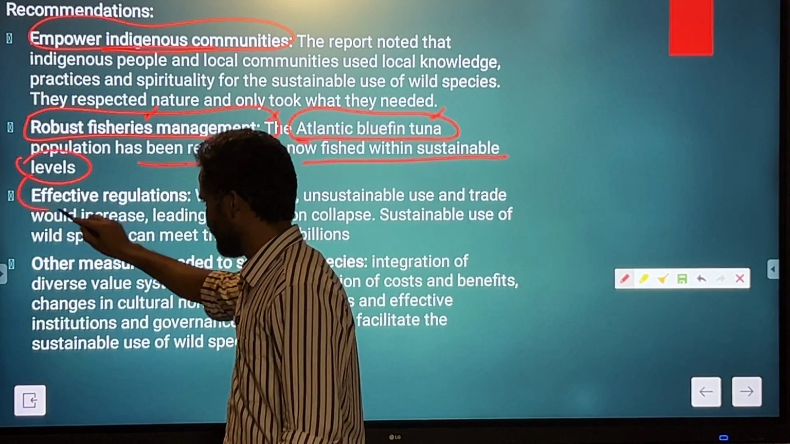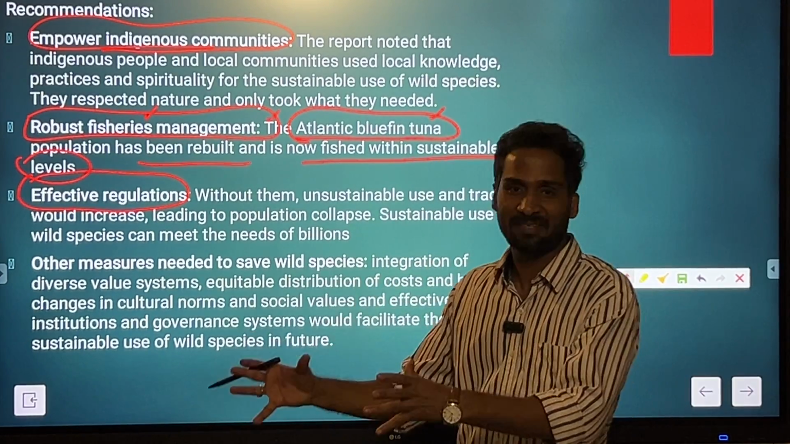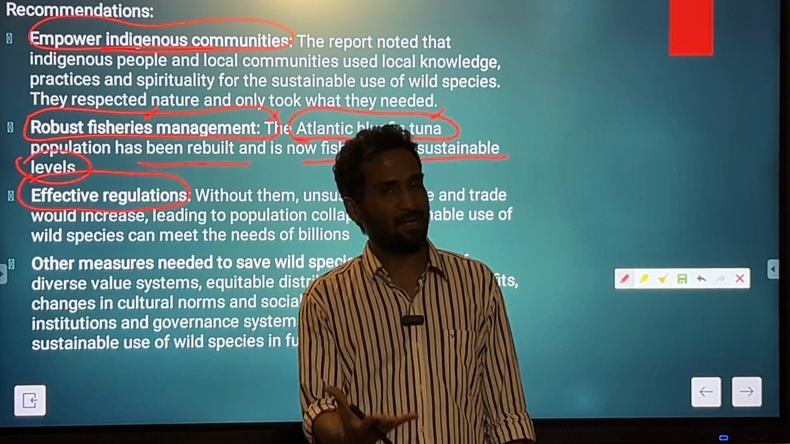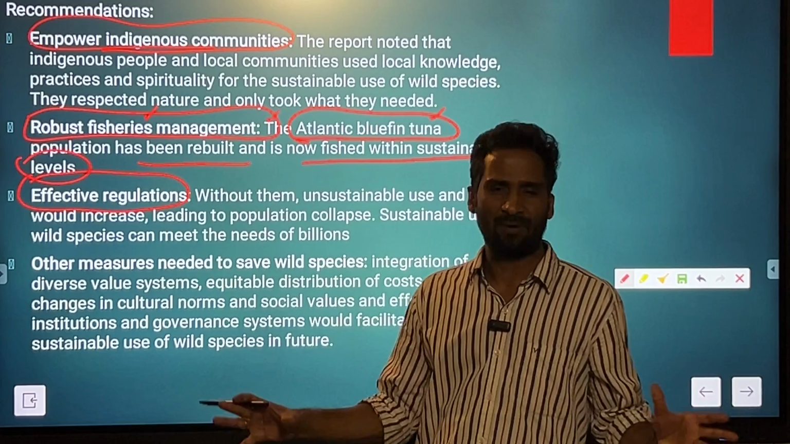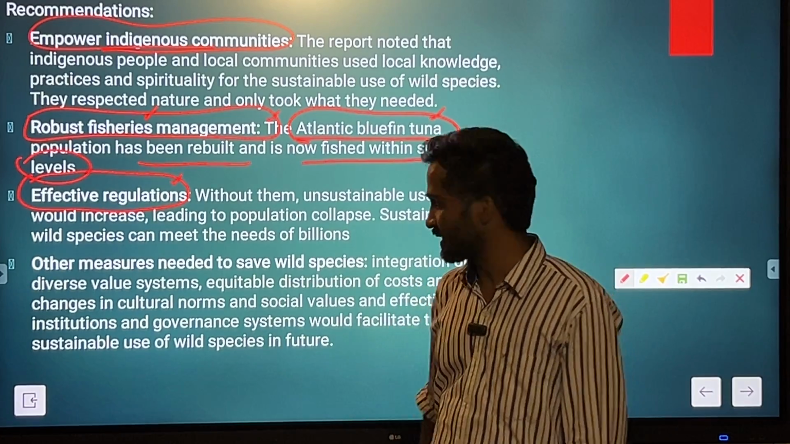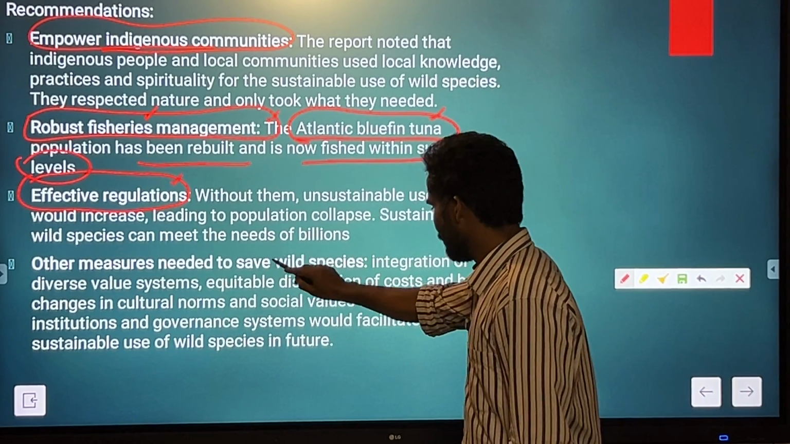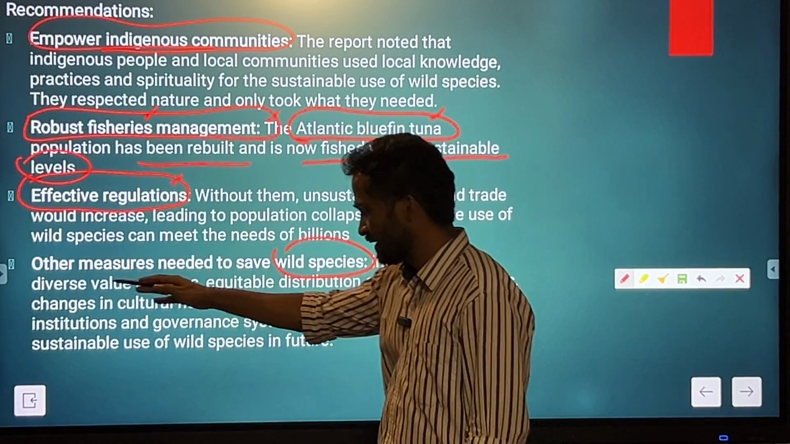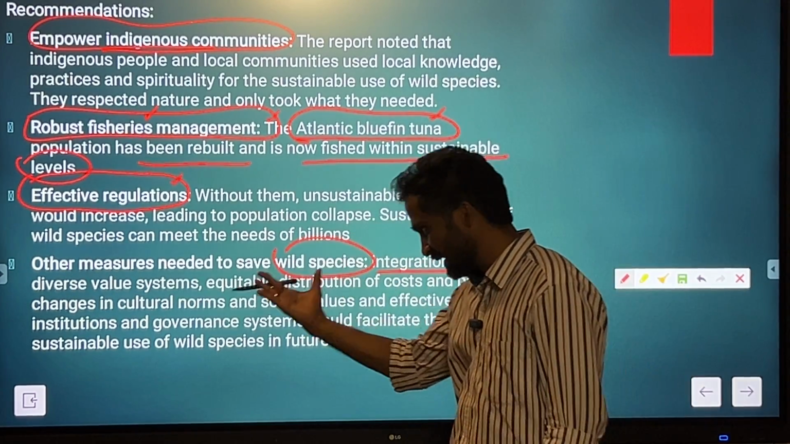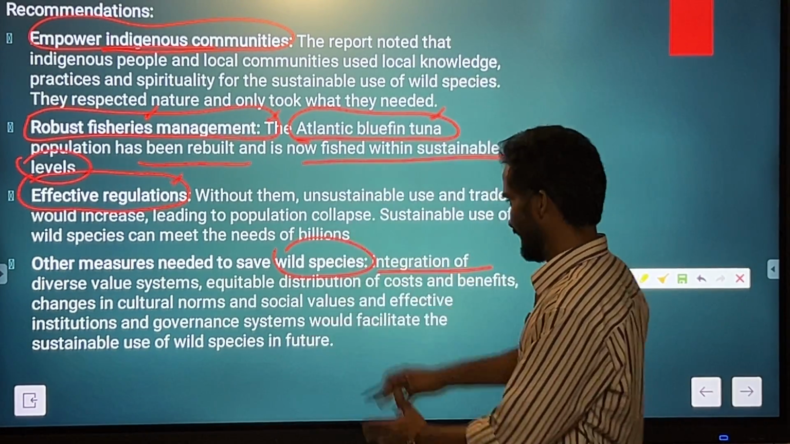Then effective regulation. Obviously, there are different rules for the management of the marine ecosystem and terrestrial ecosystem. We have the Wildlife Protection Act. We have the Biological Diversity Act 2002. We have a number of acts, but their effective regulation and implementation is the concern. So obviously that is another recommendation. Then other measures to save wild species, that is the integration of diverse value systems, equitable distribution of costs and benefits, changes in cultural norms, then social values, all those general arguments they have written.